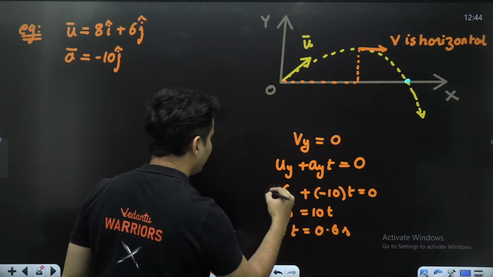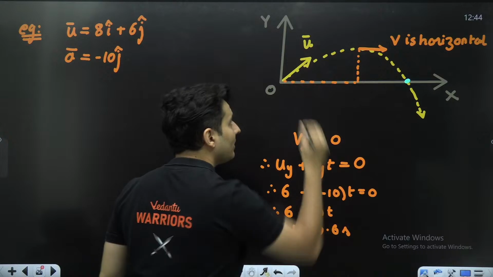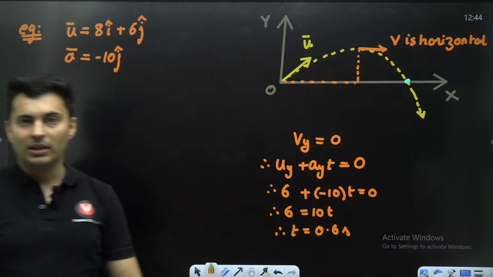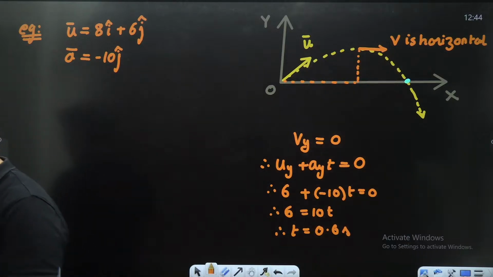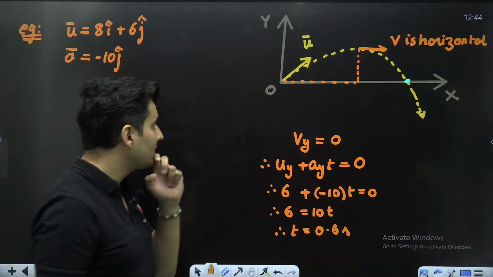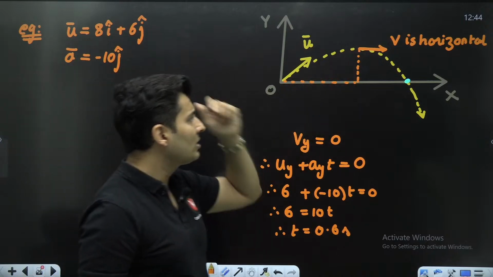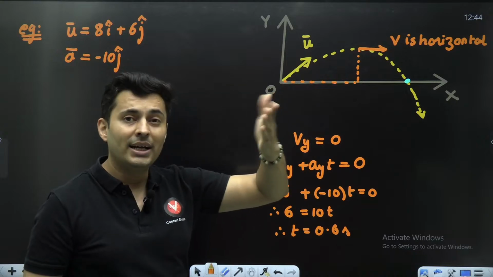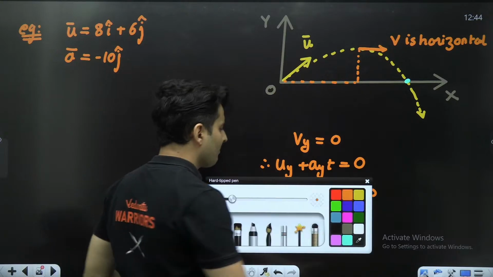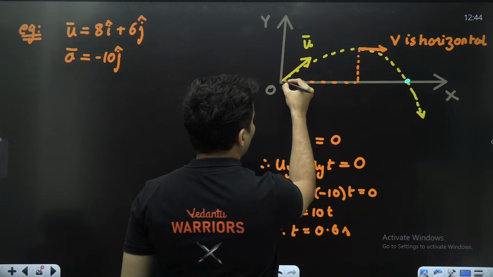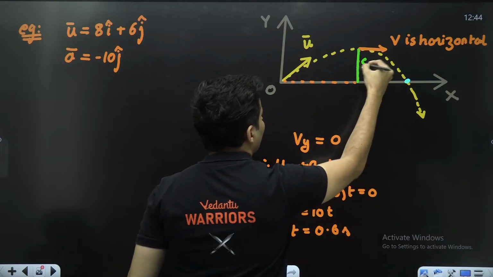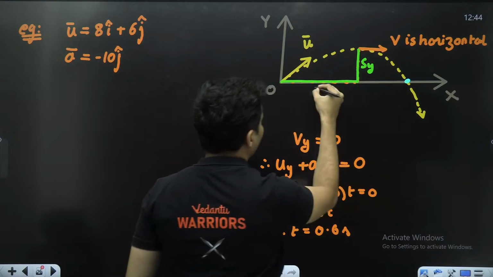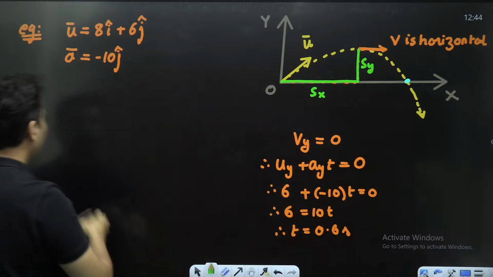We got the value of the time when the velocity becomes horizontal, or along the x-axis. What are the coordinates of those points? I have to find Sx and Sy separately. No issues, we'll find it out. The x coordinate will be basically Sx, and the y coordinate will be Sy.